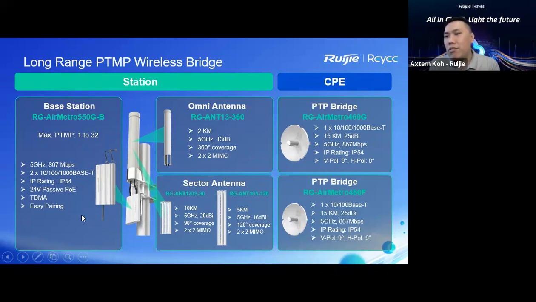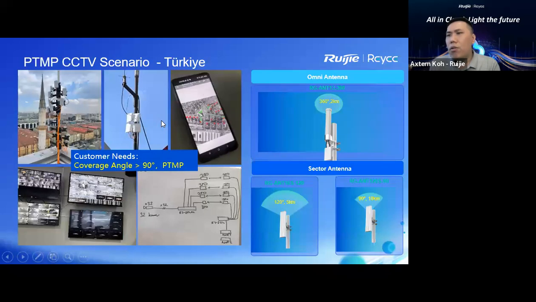This is the main unit, which can be changed with different types of antenna. Whether you want 360 degrees, or 10 km with 90-degree coverage, or 5 km with 120-degree coverage, you can mix and match the antenna based on the base unit. For this kind of 360-degree scenario, for Malaysia or Singapore, or even Nepal, you no need a lot of CPE pairs pointing back.